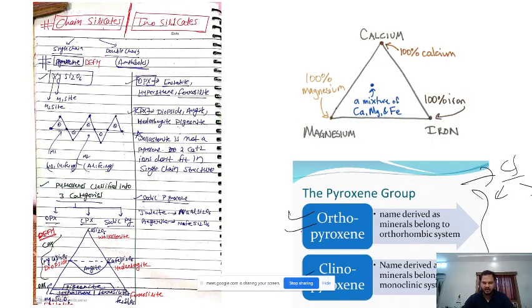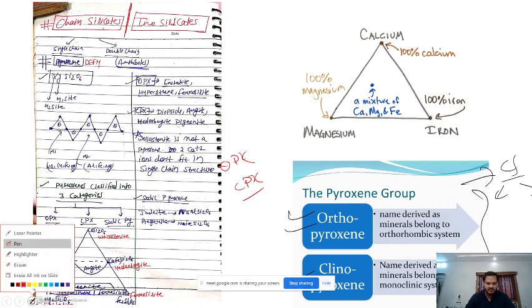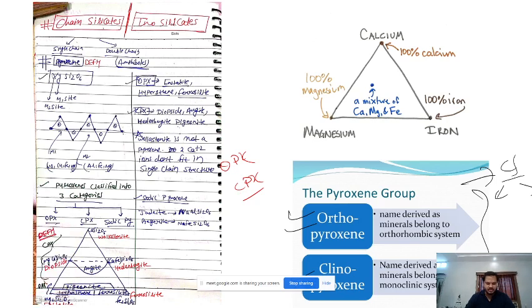So what I wanted to tell you in this diagram is, at the bottom, these minerals, enstatite and ferrosilite, this series, and in between we have hypersthene. It is a very, very important mineral.